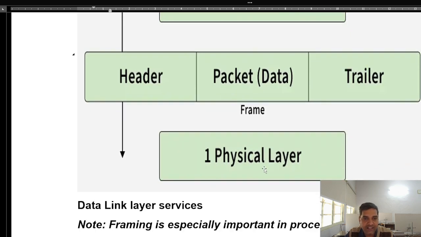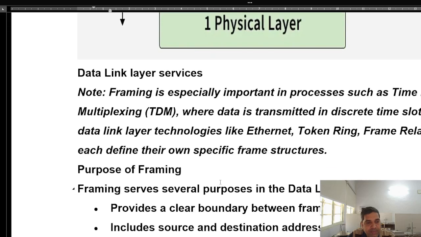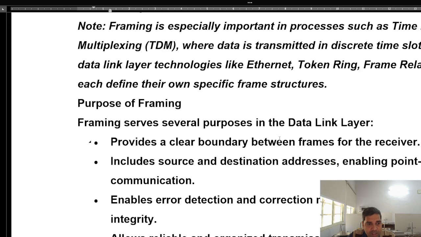Framing is especially important in processes such as time division multiplexing, where data is transmitted in discrete time slots. There is a particular time slot, and this frequency of data we will send over this channel. Common data link layer technologies like Ethernet, token ring, frame relay, and others each define their own specific frame structures. The purpose of framing: why is it there? Because each has its own capacity of how much data they can send over this network.